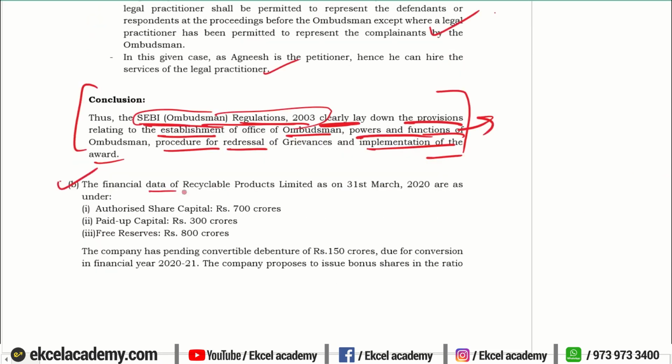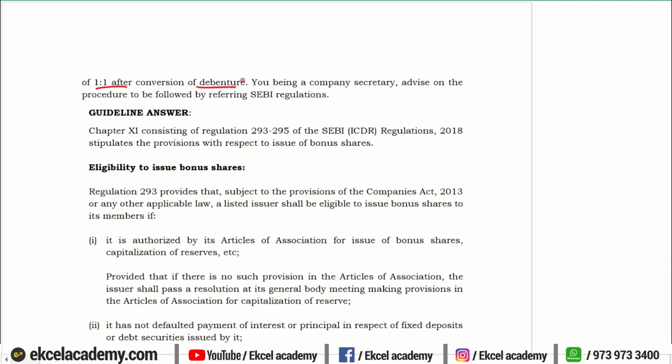Then they have given certain financial data of Recyclable Products Limited: the authorized capital, paid up capital and free reserves. The company is also having convertible debentures of 150 crores which are due for conversion in 2021. But the company proposes to issue bonus shares in the ratio 1:1 after the conversion of debentures. You being the company secretary, advise by following what are the SEBI regulations.